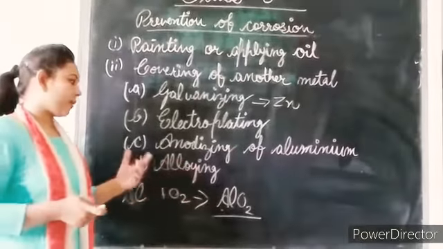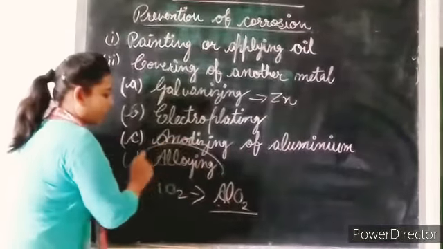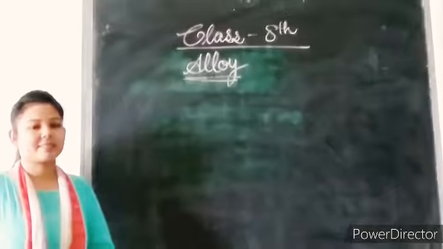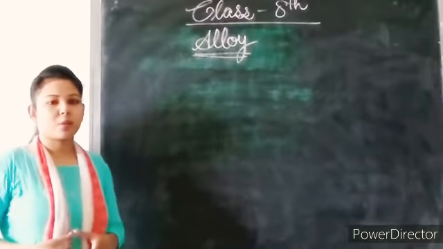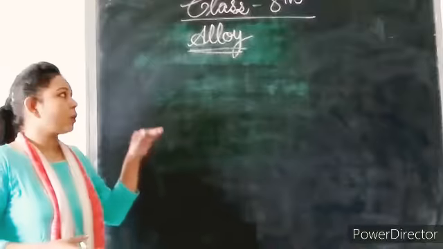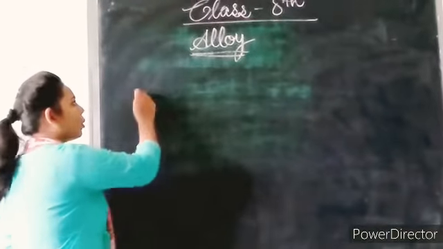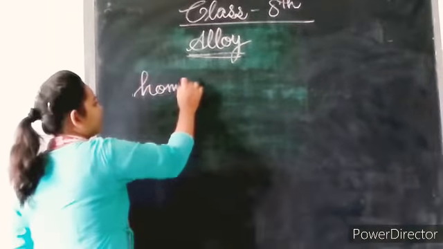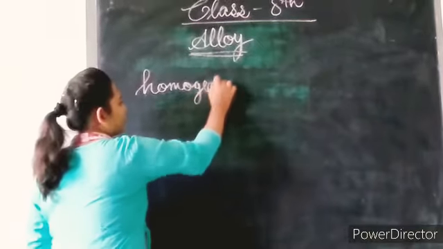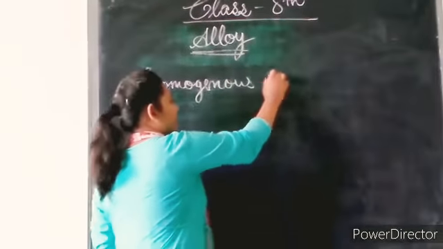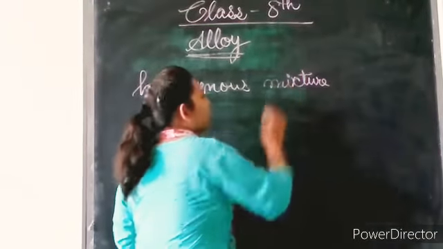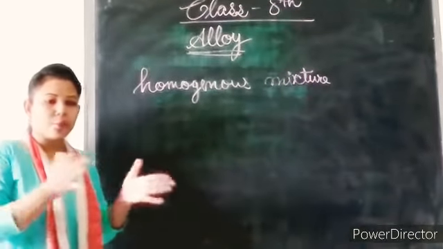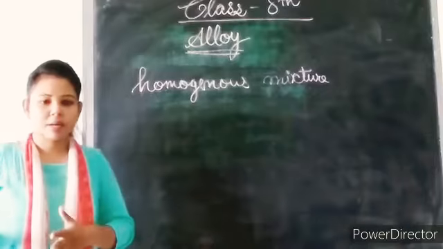So next our topic is alloy. It is the last topic of our chapter. So what is an alloy? It is a homogeneous mixture of two or more metals or non-metals.